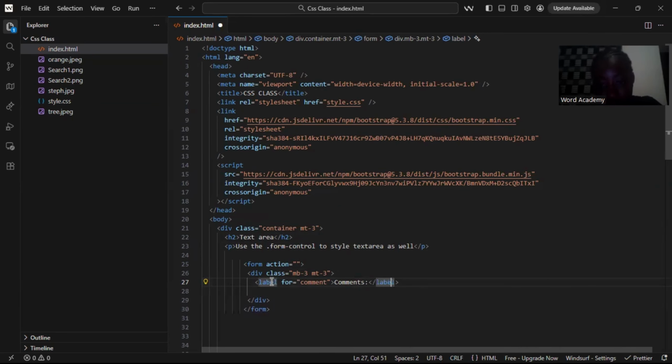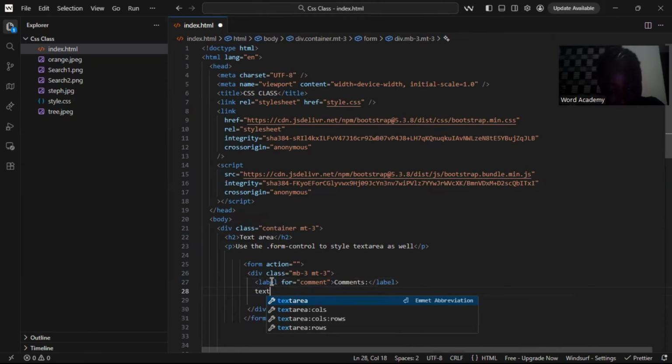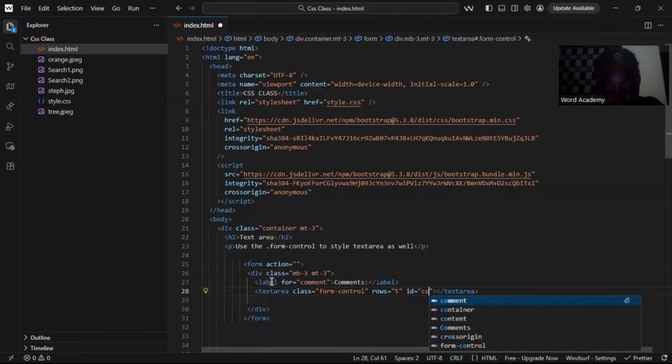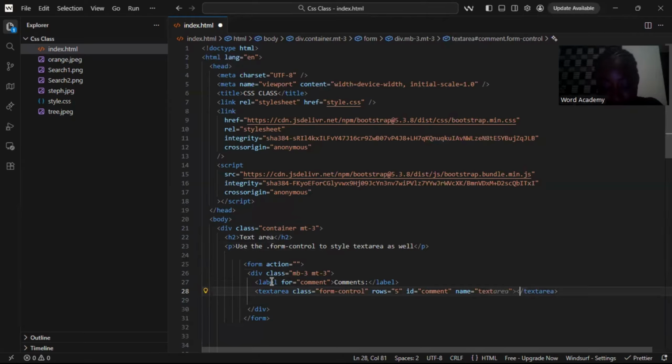Then after that, we're going to say text area, and inside text area, we're giving it its class, which is form-control. Then we'll give it rows, which equals 5. We just want 5. Then we want ID, which will be comments, and we want name, which will be text. Then inside it, we already have our text area.